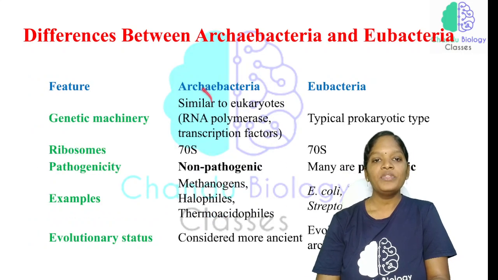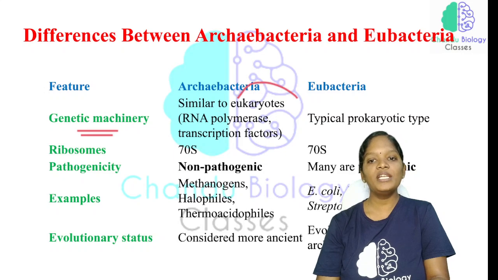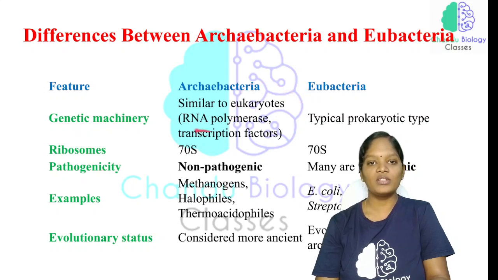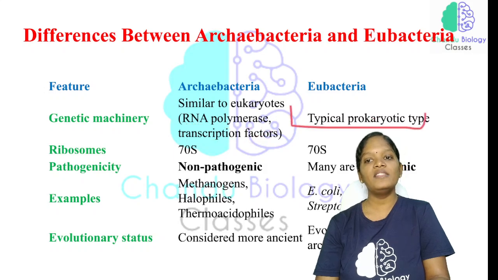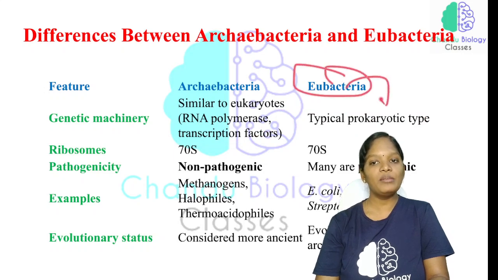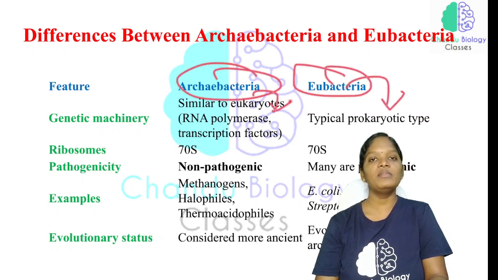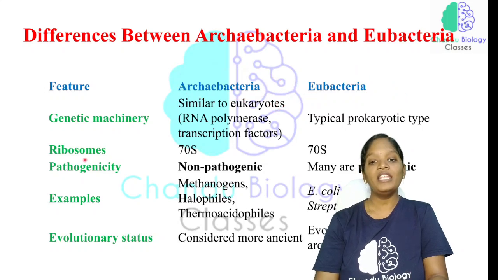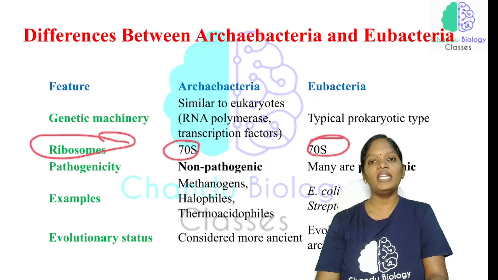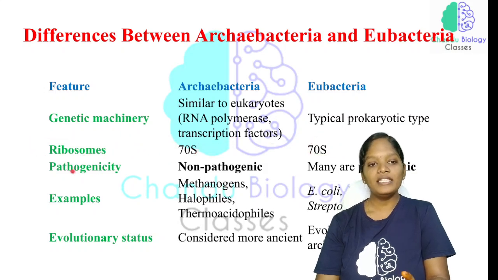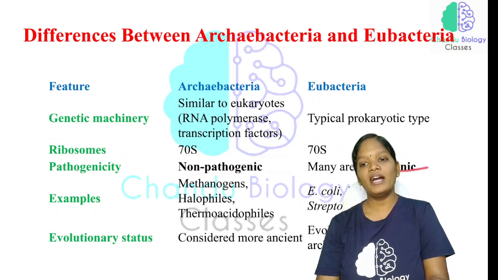The genetic machinery of archaebacteria is similar to eukaryotes, that is, RNA polymerase and transcription factors. Eubacteria are typical prokaryotes, while archaebacteria are similar to eukaryotes in this respect. Another important thing is the ribosomes, which are 70S in both archaea and eubacteria. And the most important thing is pathogenicity. Archaebacteria are non-pathogenic and eubacteria are pathogenic.